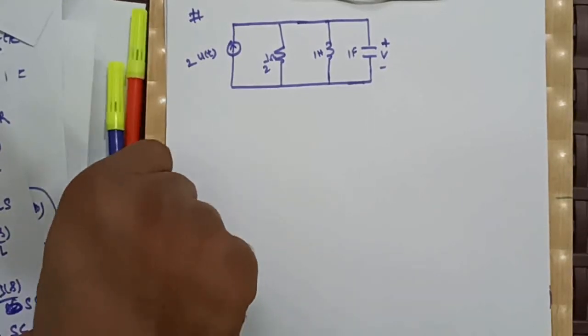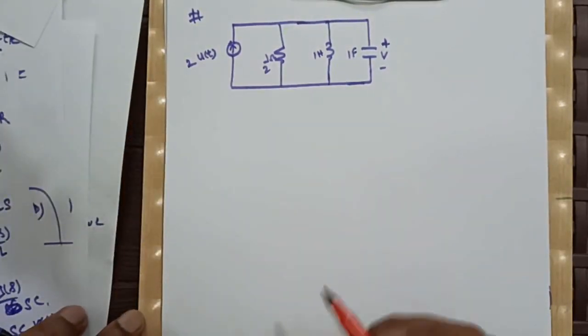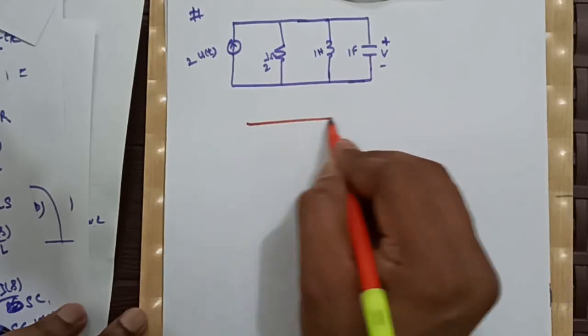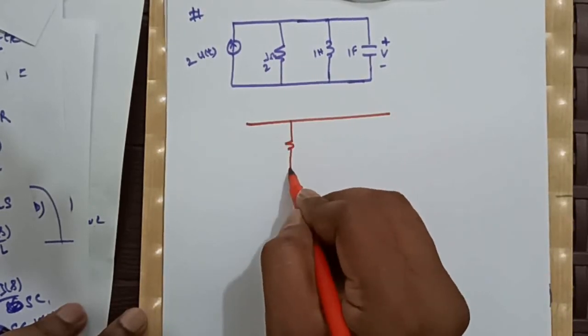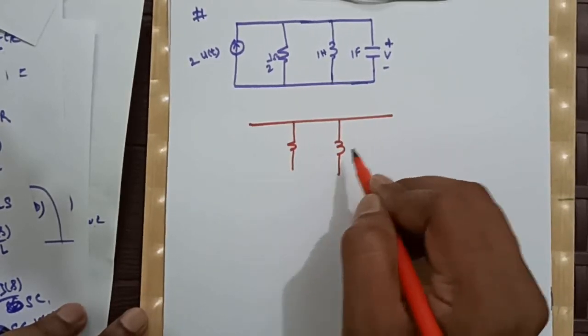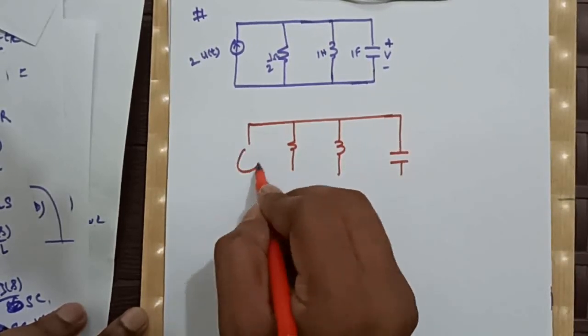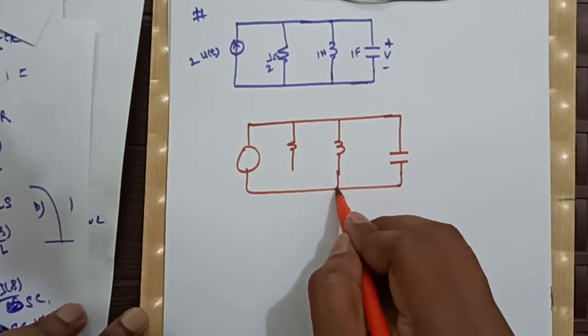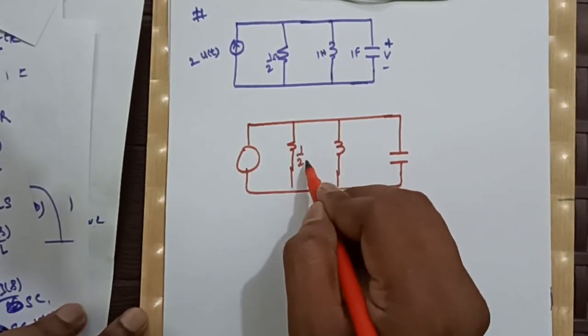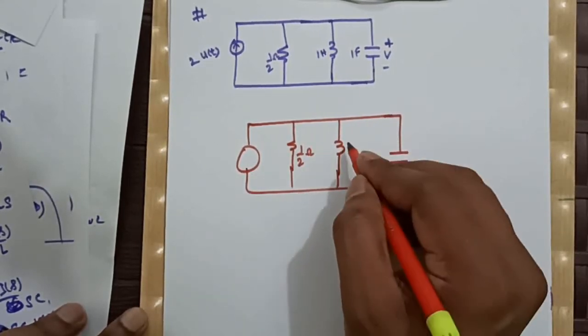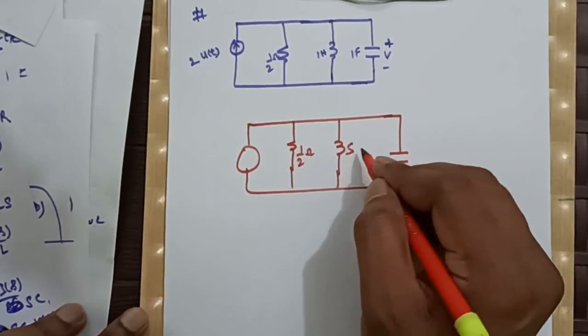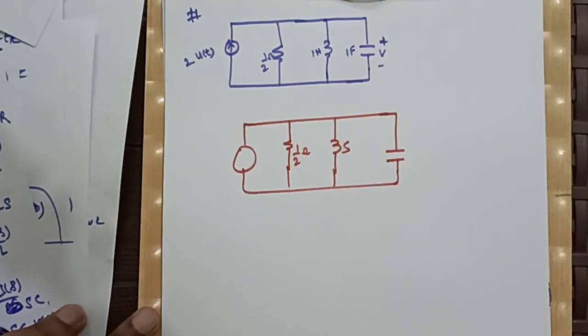Right? Now the question is, find the voltage expression. Now our first step is to transform this circuit in Laplace domain. In Laplace domain, it will look like this. This will be the same as it is. This 1 Henry will be represented by S into 1, Ls.